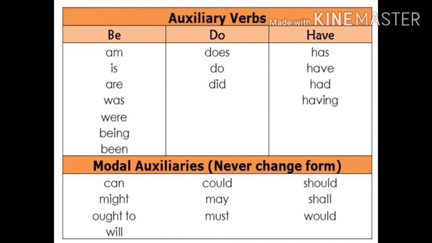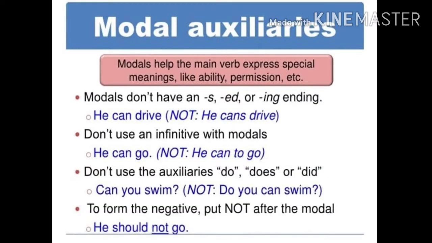But remember, children, auxiliary verbs change form. Like is and am should be used only with singular subjects, are should be used with plural subjects. Right? Don't forget these points, children. Now where do we use modal auxiliaries? Children, modal auxiliaries cannot work without a main verb. For example, if I say I sing, sing is the main verb.